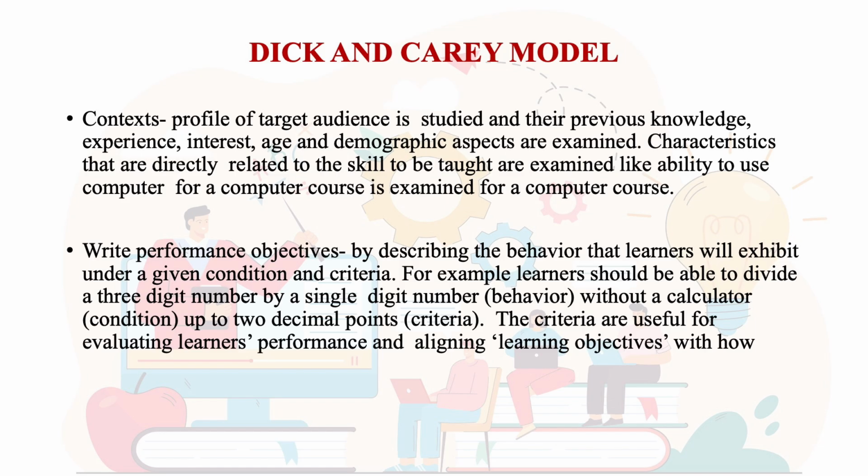I'll cite an example here. For example, learners should be able to divide a 3-digit number by a single-digit number. If they can do this, they would be demonstrating a particular behavior. But what are the conditions? They would be doing this without a calculator. And the second condition is that they should be doing it accurately at least till 2 decimal points. So this is a criterion. The criteria are useful for evaluating learners' attainments, performance, and also for aligning the objectives of learning with their attainment.